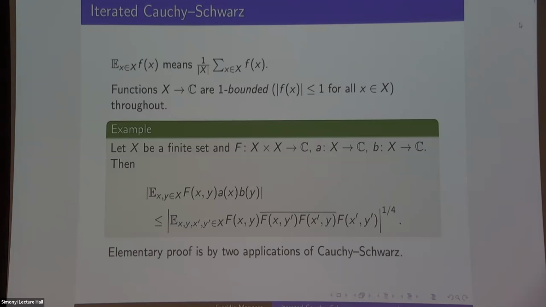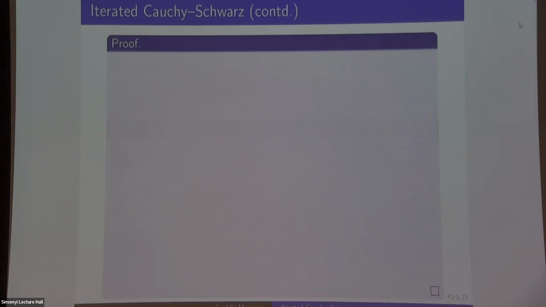For example, you can prove this using spectral theory. If you think of f as a matrix and you take its eigenvalues, then you can interpret the left-hand side and the right-hand side in terms of eigenvalues. But you can also prove it purely by hand by applying the Cauchy Schwarz inequality twice. Just to make sure we're on the same page, I'll show what that looks like. You'd start out with the left-hand side, and then you can rearrange it to notice that if you pull the a out, then a only depends on x, so you can put the y average in with the rest of it inside.